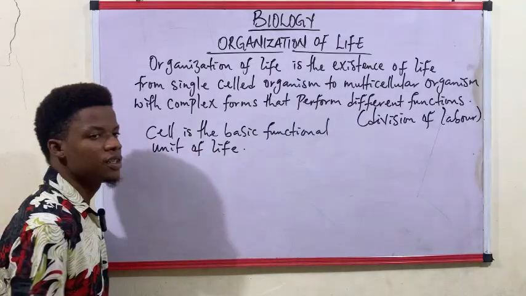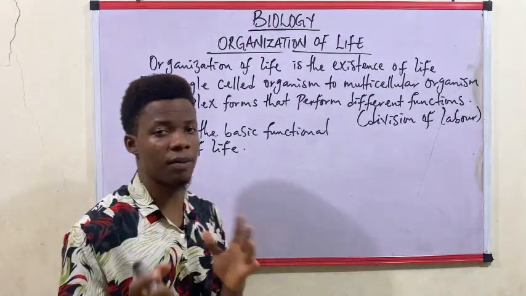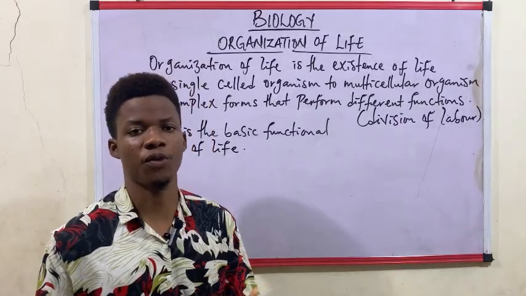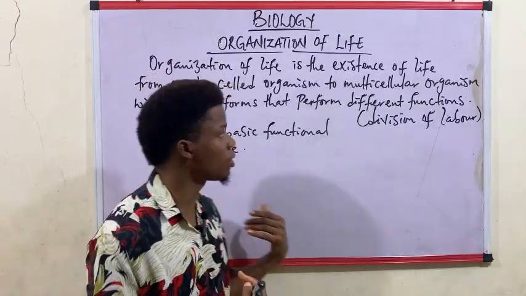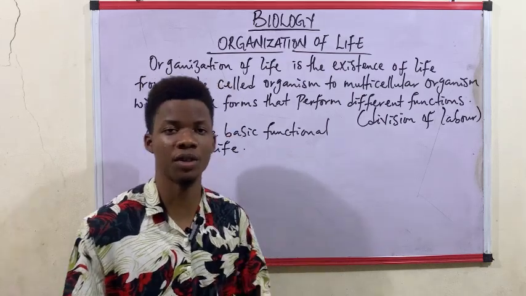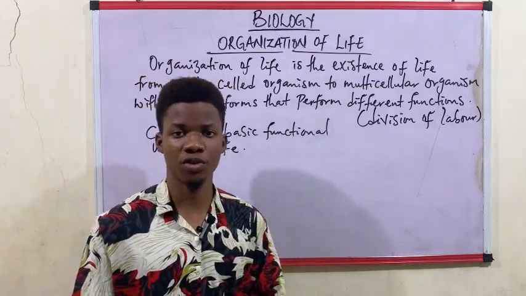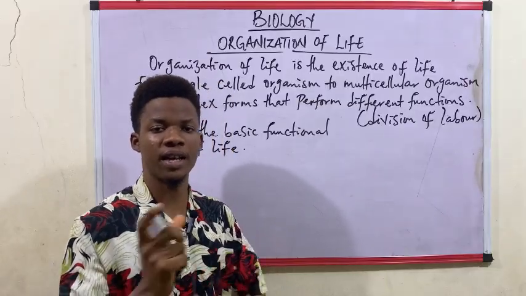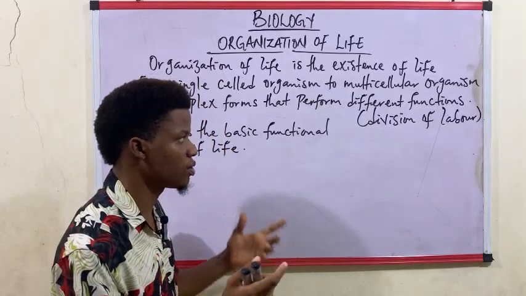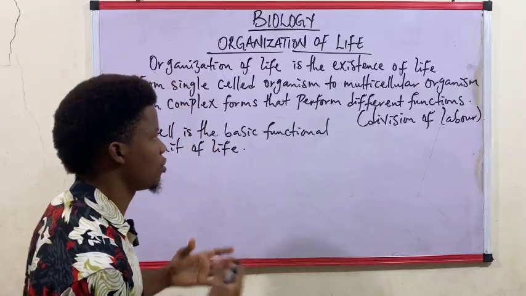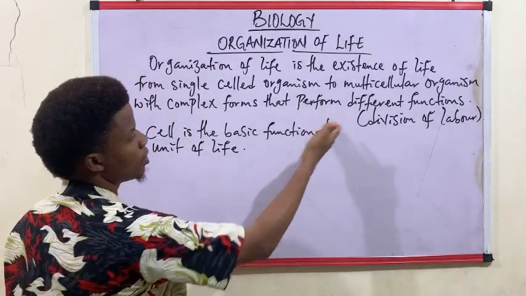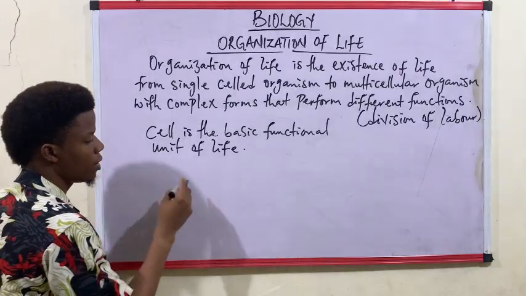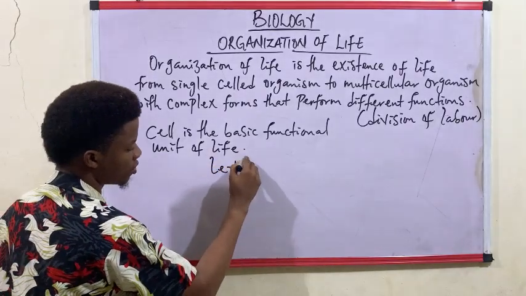So, having established this, it means that to move from a single cell organism to a multicellular organism has to do with cells coming together. That is organization of life. It has to do with the organization, or the rearrangement, of cells to result in multicellular organisms with complex forms.